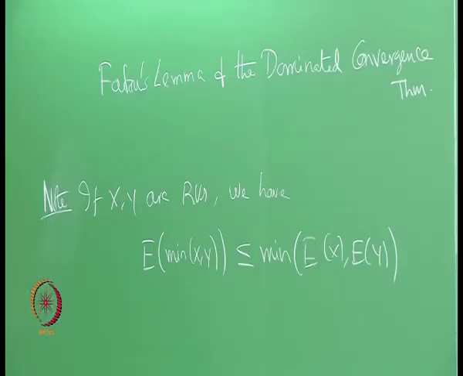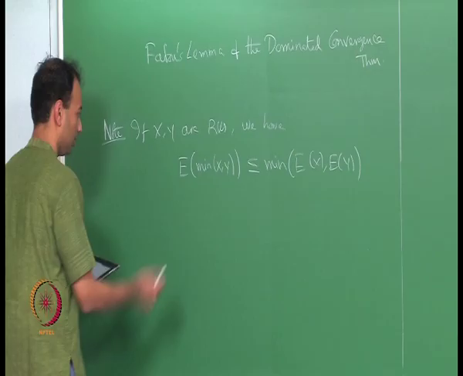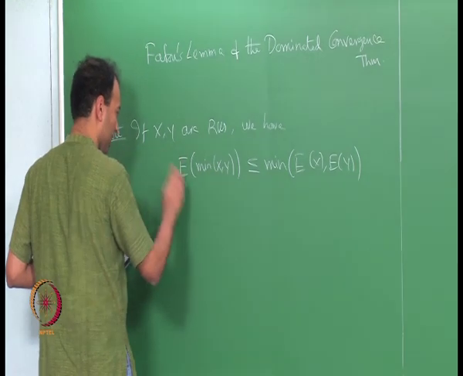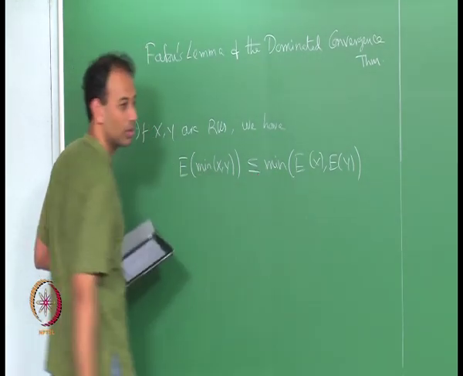So, this is always true. You see why it is true? So, expectation of the minimum is less than or equal to the minimum of the two expectations.